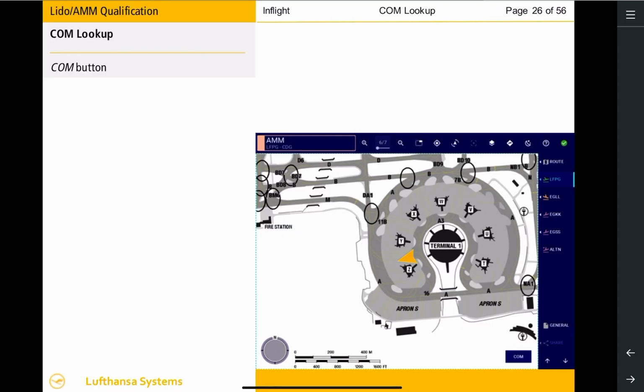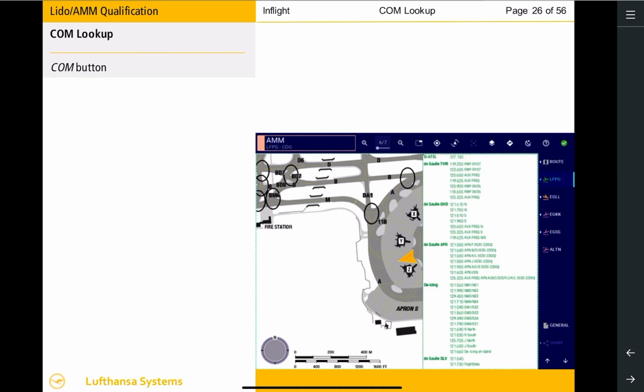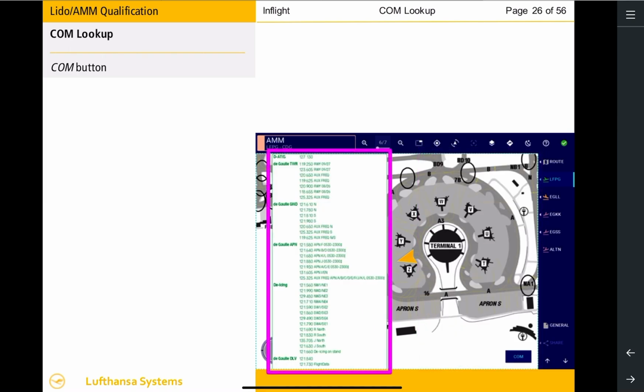All communication frequencies for airport ground operations can be retrieved for display by selecting the COM button on the lower right side of the airport map. The COM box lists all frequencies found on the AGC, APC, and LVC charts. The frequency box can be dragged to any desired location on the airport map. The box can be closed by either selecting the box itself or the COM button again.